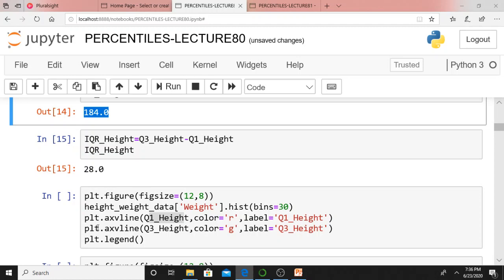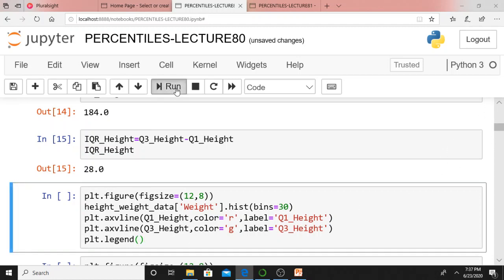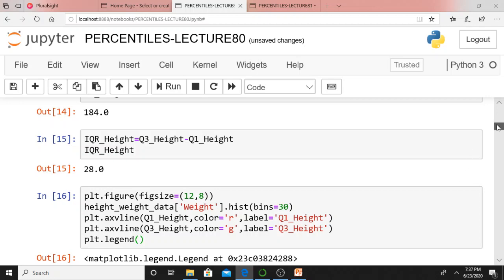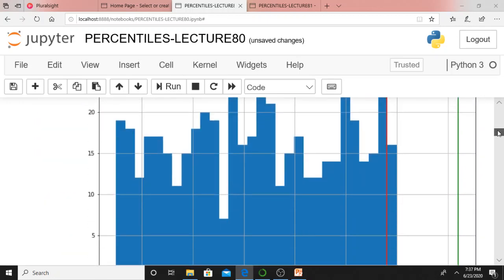I am giving this label, and I am plotting one more vertical line, axvline, Q3_height, whose value is 184, and color is green, label equal to Q3_height, plt.legend. We know what is plt.legend. We discussed a lot on legend, isn't it? Just see this one, what it says.